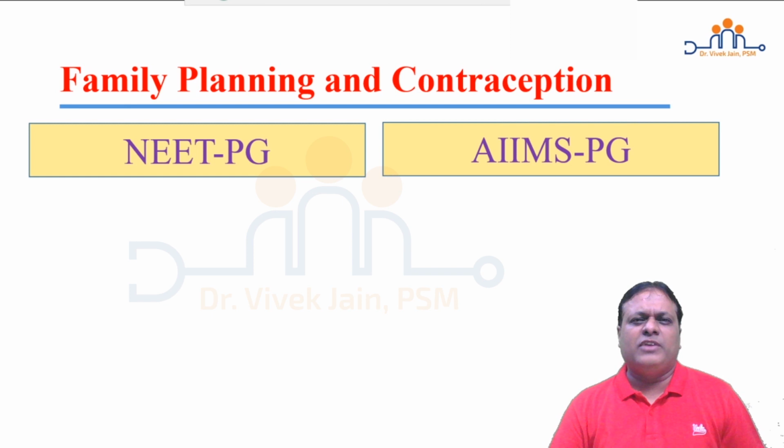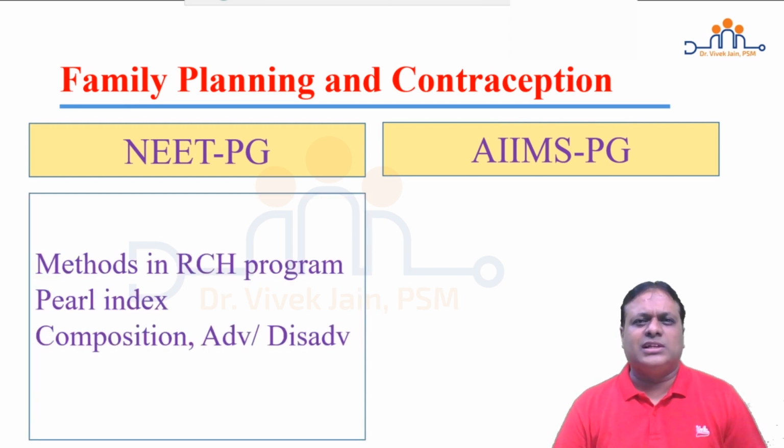Topic family planning contraception. NEET PG focuses on methods used in RCH program, that is male condoms, intrauterine device, especially Copper T 380A, combined OCP, especially Mala-N and Mala-D, their content composition, advantage, disadvantage, contraindications, and sterilization. Tubectomy you read in obstetrics and gynecology subject, vasectomy, no scalpel vasectomy in PSM you have to read.